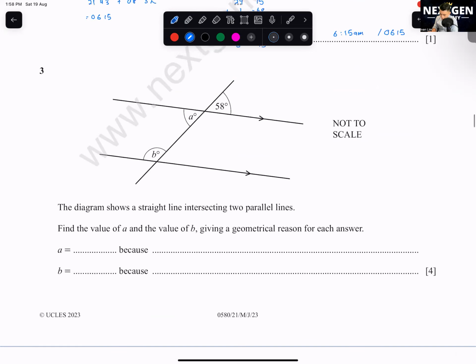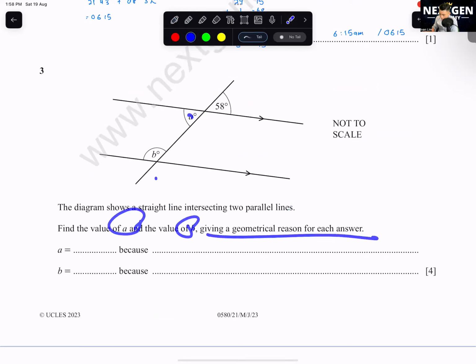The diagram shows a straight line intersecting two parallel lines. Find the value of a and of b, and then give a geometrical reason for each answer. Okay, a geometrical reason means you need to explain what type of angle it is. So first one, we know that this is also 58 degrees, right? This one we learned from Year 7, 8, 9 already. But what's the reason? Okay, you all need to know the names.